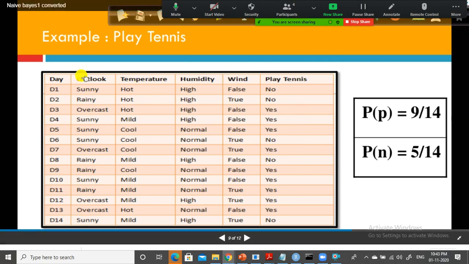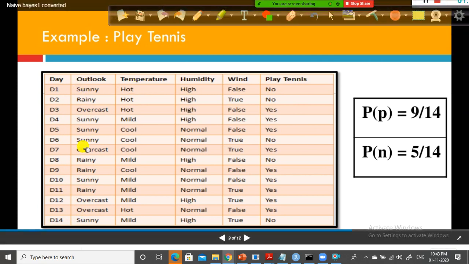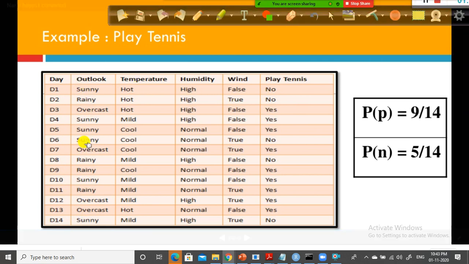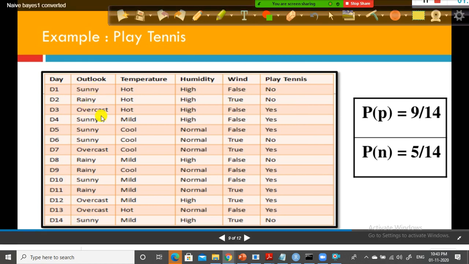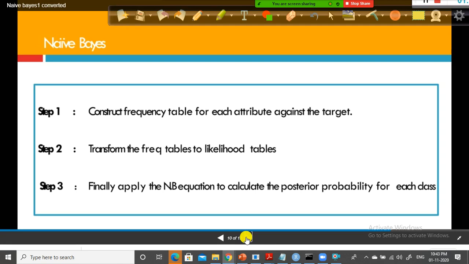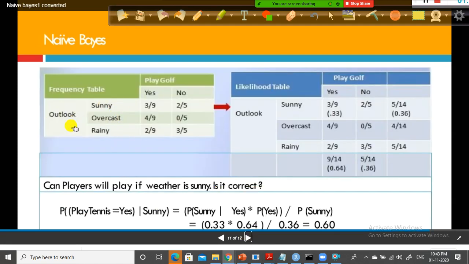Krishik, are you there? How many unique categories in the Outlook column? How many distinct or unique categories are there? Sunny, right? Rainy, and overcast. Only these 3 are there, right? Beyond this, we don't see anything. Look here. In the Outlook column, we found only 3 unique categories. Sunny, overcast. And when the Outlook was sunny, how many times did he play yes? How many times did he not play tennis?